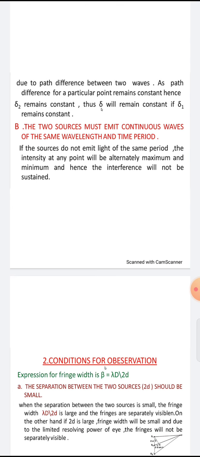Then the source intensity at the point has some maximum value and minimum value, hence the interference will not be sustained. This is another condition. If the source is emitting waves continuously but with another time period, then the interference will not be sustained.